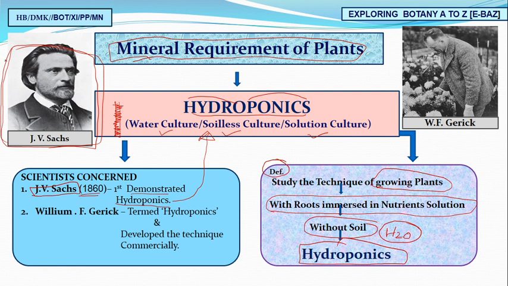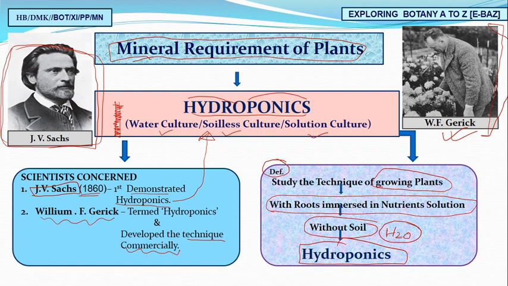But it was made easily available to people like us for business, as a job, as an industry. And the one who gave us the technique at commercial scale was William F. Gericke. He is the scientist who gave the technique for commercialization, how we can culture important plants as a business at commercial scale.